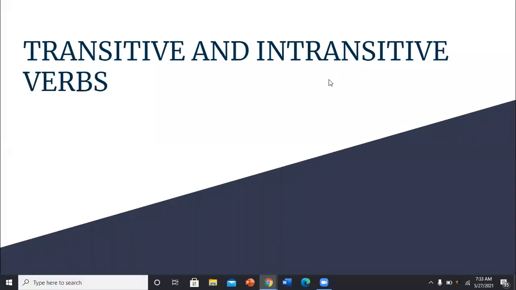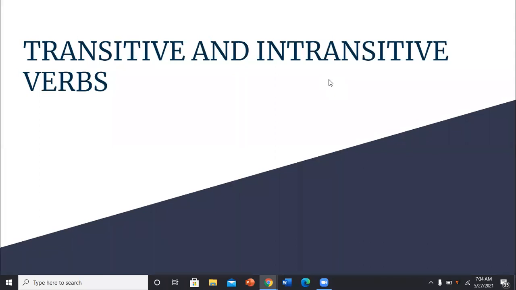Okay, so transitive and intransitive verbs, there are many classifications of verbs. One of the classifications of the verbs is transitive and intransitive verbs. In previous classes, when you learnt about tenses, you might have learnt about V1, V2, V3 and V4 verbs. V1 is the present base form of the verb, V2 is the past form, V3 is the past participle and V4 is the present participle, the ing form. That is one classification. There is another classification of verbs, which we call transitive and intransitive verbs.